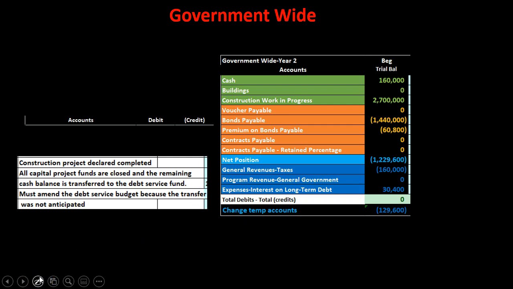Back to the government-wide activities, and we say that next thing that's going to happen is the construction project was declared complete. All capital projects funds are closed, and the remaining cash balance is transferred to the debt service fund. Must amend the debt service budget because the transfer was not anticipated. So we're going to basically finish up the capital project. We'll do that on the government-wide activities. Then we'll think about what happens in the capital project fund because we might have some left over in the capital projects fund, and we'll have to do something with that. But first, we're in the government-wide activities.